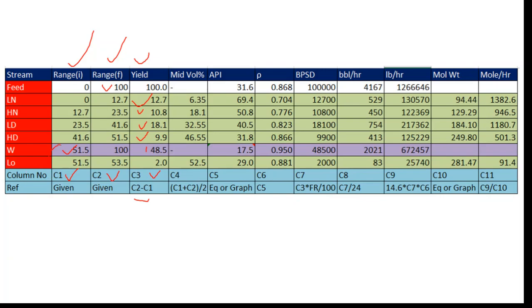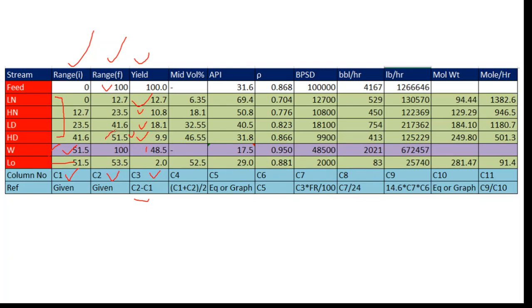Now there is a new thing, that is overflash, L naught. So the L naught range is over and above the total products. We have these products, and finally this is the 51.5. Up to 51.5 volume percent, product is there.